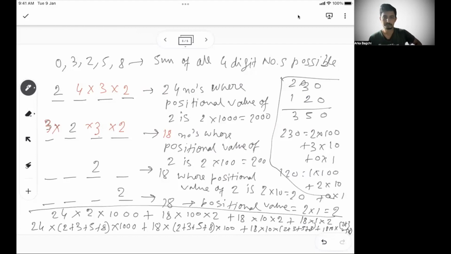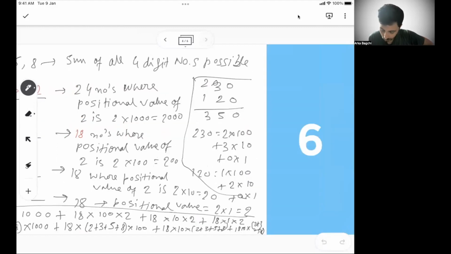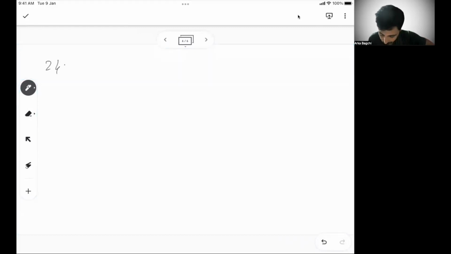So basically, what I'm trying to do here, I'll just write. 24 into 1000 into, for all the numbers 2, 3, 5, 8. For each of these numbers, there are 24 numbers possible at the beginning. So if the first place is filled with 2 or 3 or 5 or 8, there are 24 numbers possible, and for each of them the positional value will be multiplied by 1000.